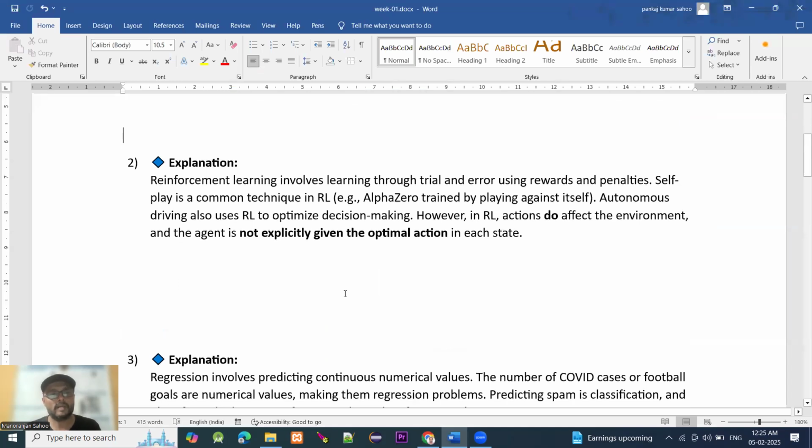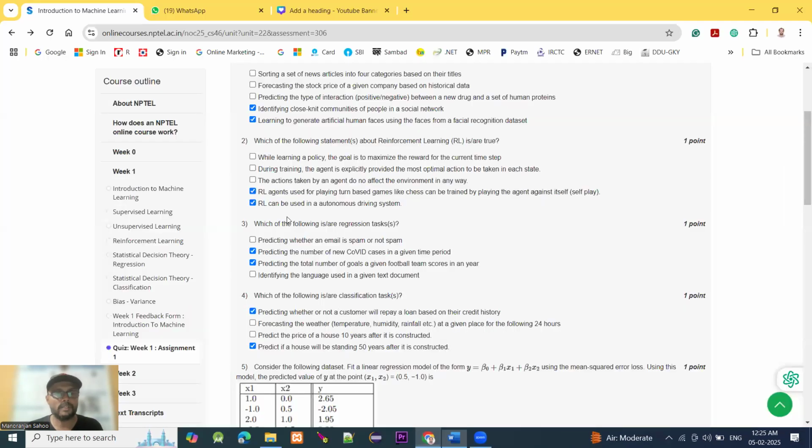Reinforcement learning involves learning through trial and error using rewards and penalties. If it is correct, then it will get the reward, and if it is wrong, then it gets the penalty. Self-play is a common technique in reinforcement learning, for example AlphaZero was trained by playing against itself. Autonomous driving, the second option, also uses reinforcement learning to optimize decision making. However, in reinforcement learning, actions do affect the environment, and the agent is not explicitly given the optimal action in each state. So we choose these two options.